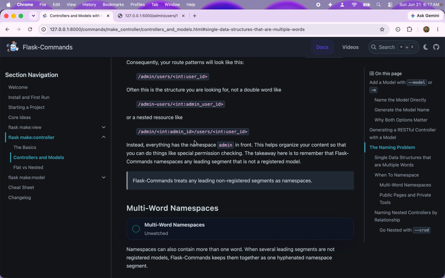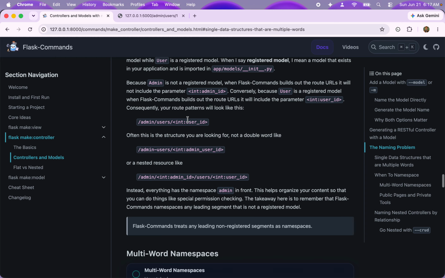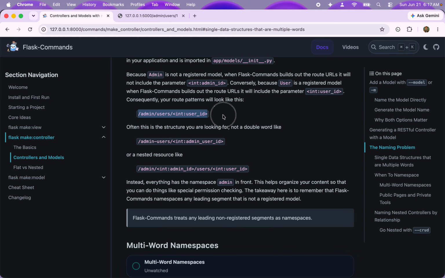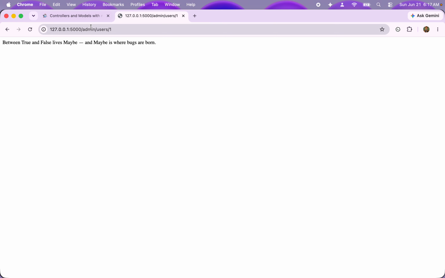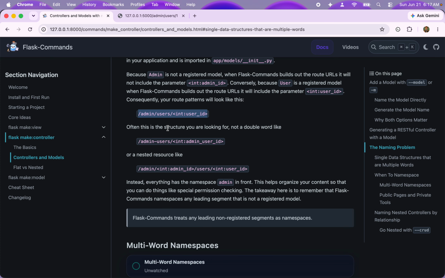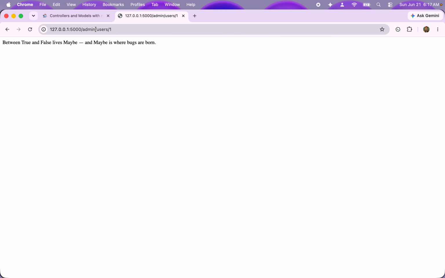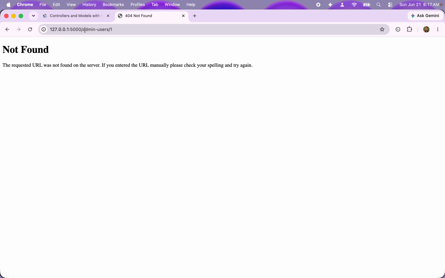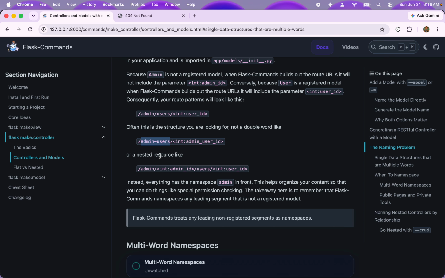The reason that the namespacing worked, let's look through these different routes. So this is what we ended up with: admin users and then the ID, right? That's what we saw here. Instead of, like, we don't have this, which would be the multi-word, and that's what we saw in the prior video, how to do the multi-word. It's because admin user is not an object, right? We don't have that.